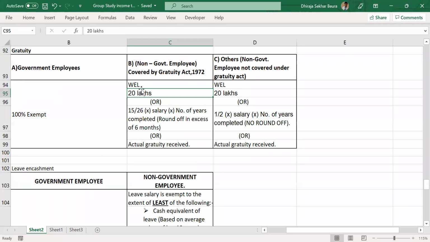Any other doubts, questions? Okay, a quick revision of what we discussed now. Gratuity we are discussing.